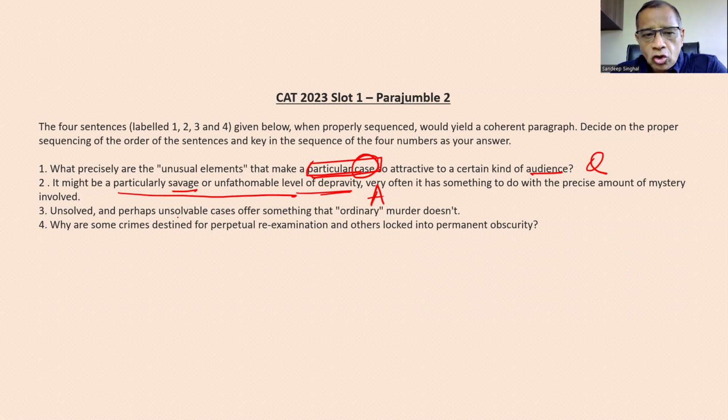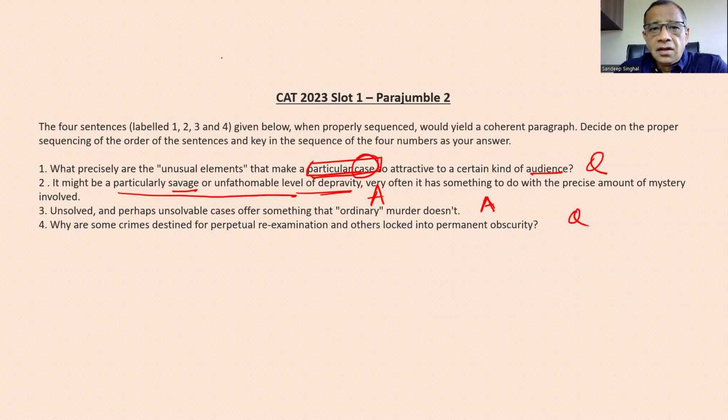Third statement says unsolved and perhaps unsolvable cases offer something that ordinary murder doesn't. Now this also gives you an answer to these questions, or even say an elaboration. We'll have to figure it out. So this also is an answer. Why are some crimes destined for perpetual re-examination and others locked into permanent obscurity? This is the question.